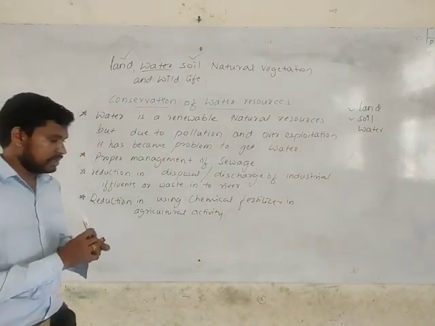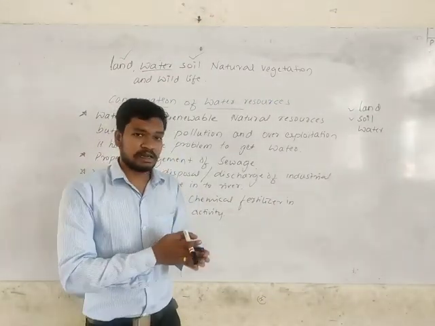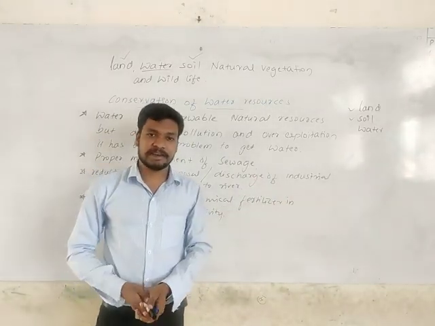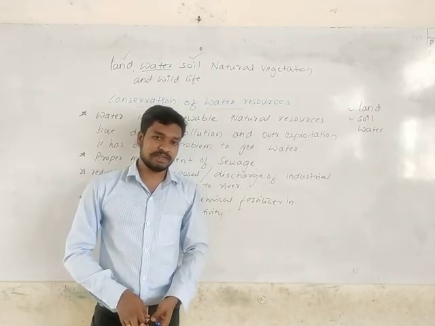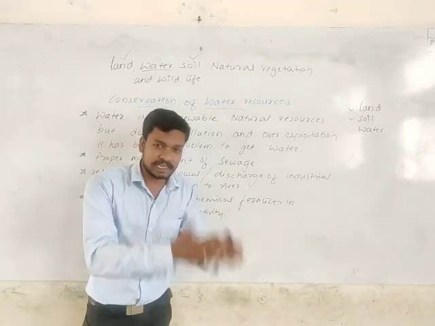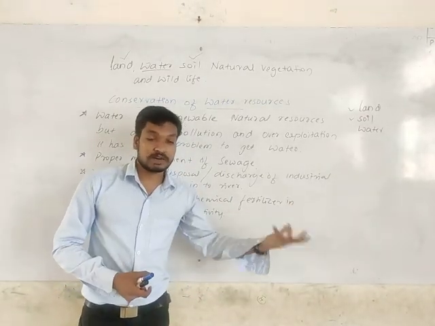Then about canals, you might be knowing about the canals. In the irrigation facility you will be having canals in the agriculture area. For the first time, the Chola kingdom, which was ruling the southern part of India, like a Chola king, constructed the canals to get availability of water for the farmers.